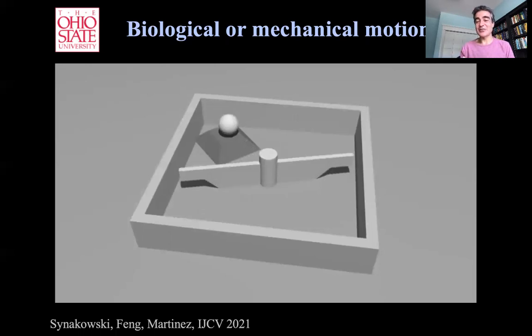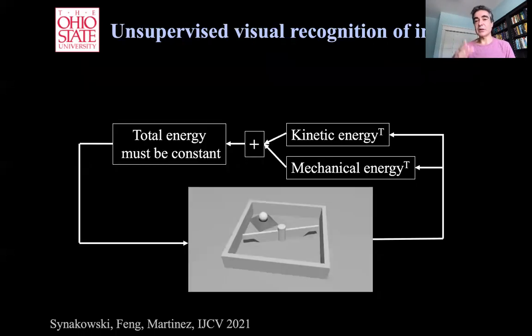And the intent is to precisely avoid the platform, to be hit by the platform, right? And why can we do that recognition? Well, we humans can do that recognition very simply because we have a knowledge that we have acquired, which is that the total amount of energy in a closed system can never change, right? So I can have mechanical energy, I can have kinetic energy, but one can be transformed into the other, but the sum of the two has to stay constant. There's no way I can add energy into that system.